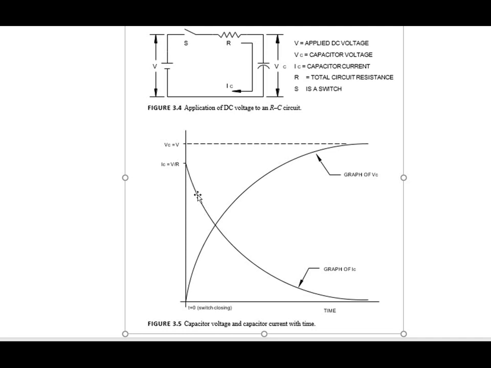The IC value is decreased, and at this point it is 37 percent, rounded. And the increasing value of VC is 63 percent of VC at this crossing point.